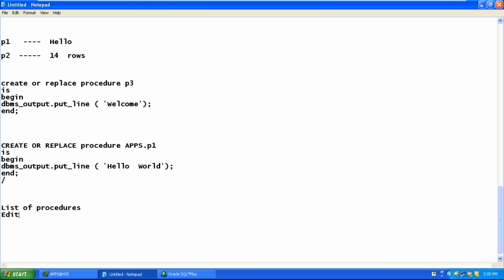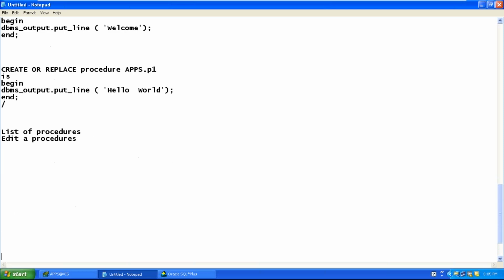How can we edit a procedure? Let's say now here we have three procedures, P1, P2, P3. How are you executing a procedure? You are executing the procedure by using the exec command, followed by the name of the procedure.